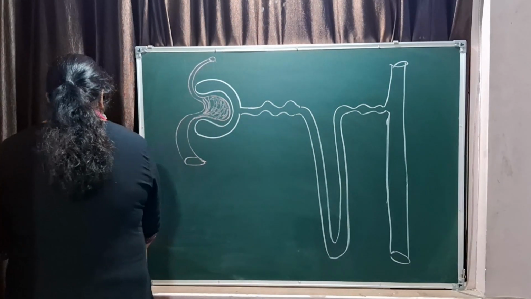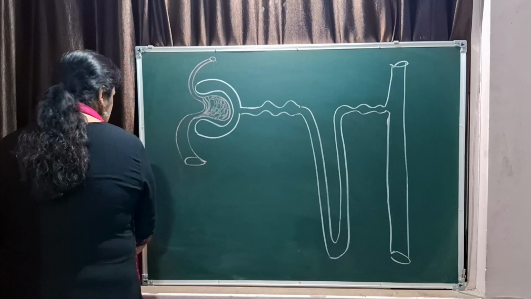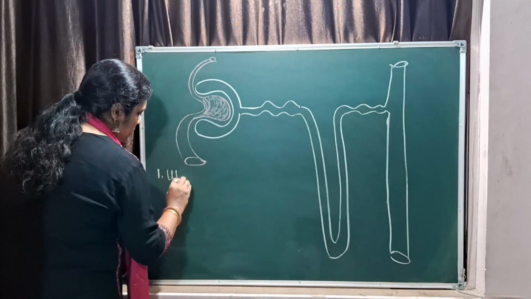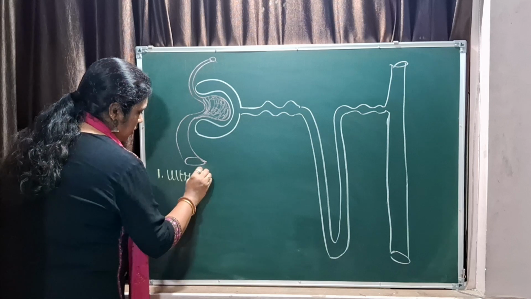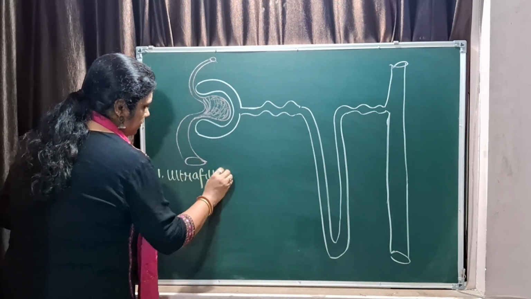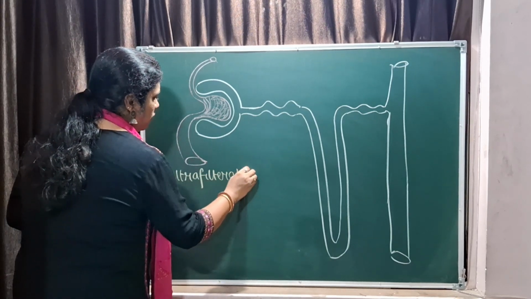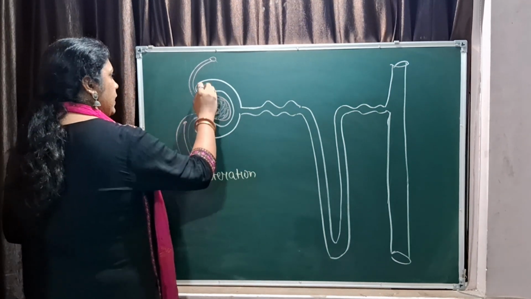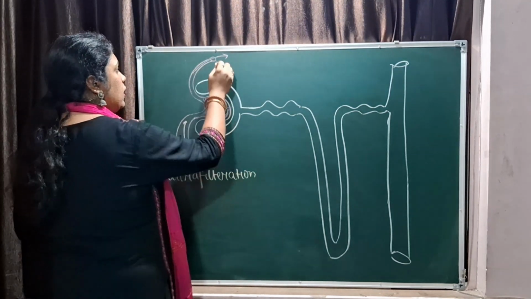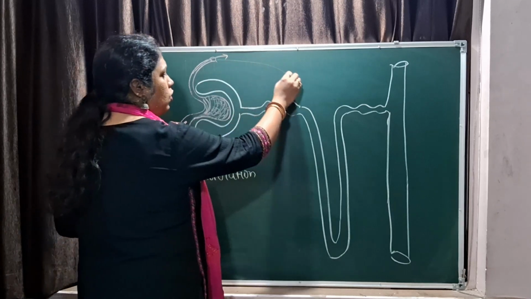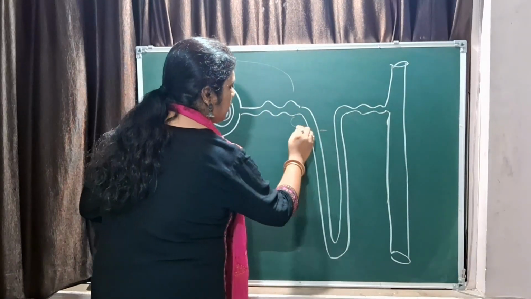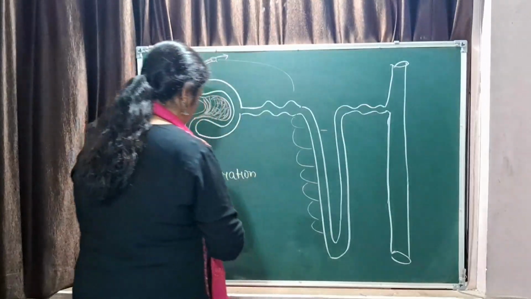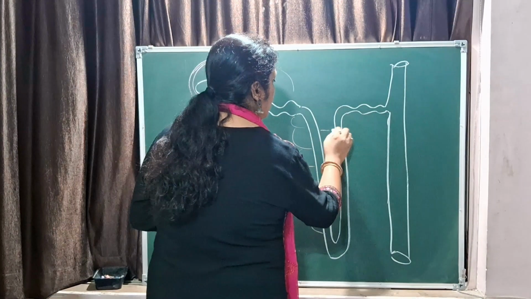So the first step of urine formation is ultrafiltration. So first what happens? Ultrafiltration. Okay, so as the blood moves here and it leaves, now this blood vessel will go and surround the entire loop of Henle and will converge into the veins.